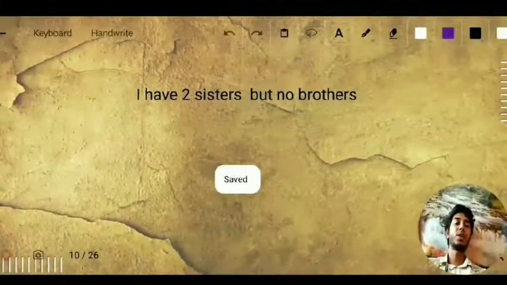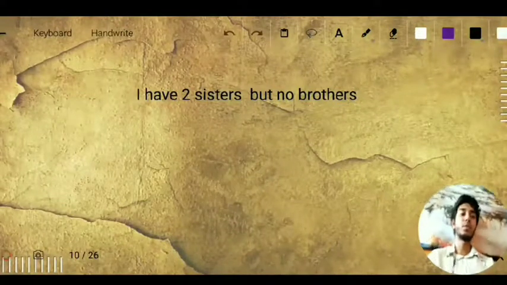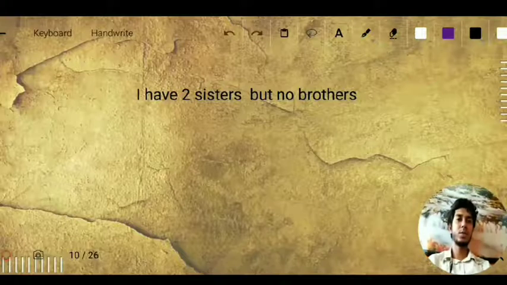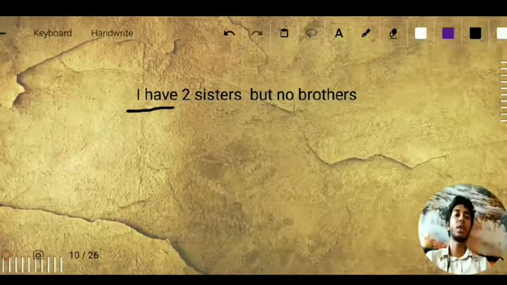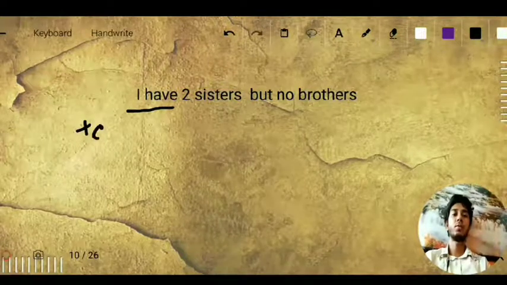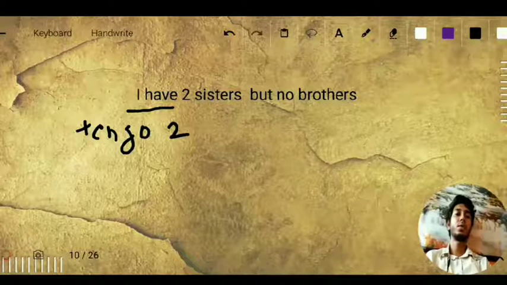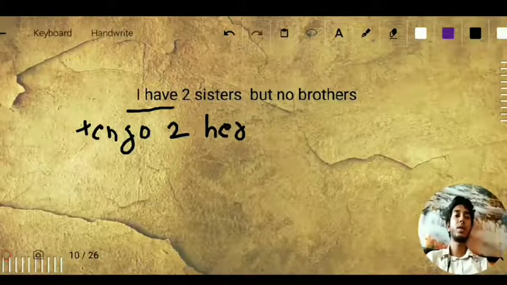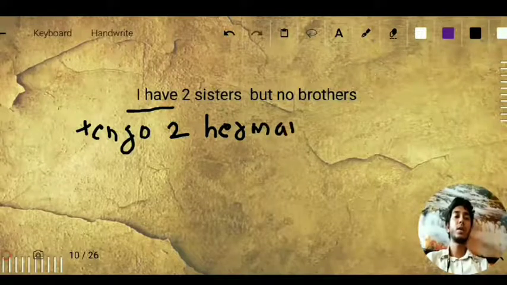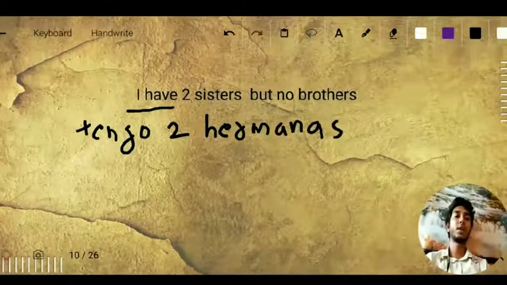I have two sisters but no brother. I have not taught you the numbers till now, so we are just going to write 2 here. For I have we will write yo tengo. 2, for sisters we will write hermana, and we know that it's a plural, so hermanas.